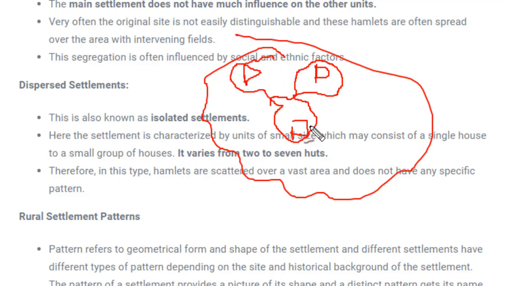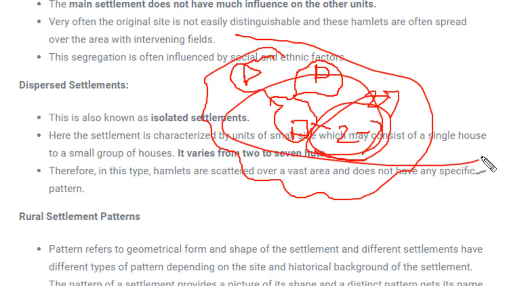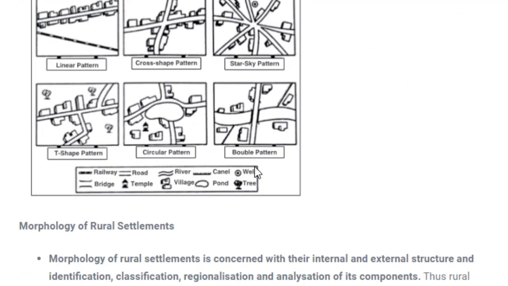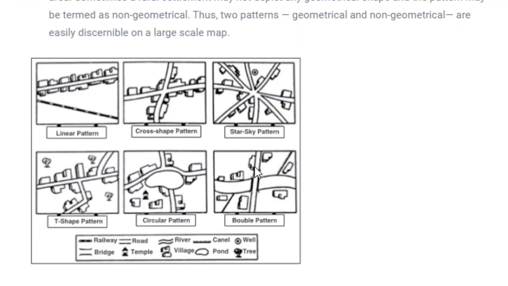And the number of houses varies from 2 to 7. That means the maximum will be 7 and the minimum can be 2. Fine, this is a dispersed settlement. Now we'll see what the patterns are. Patterns means in what way these settlements are arranged.